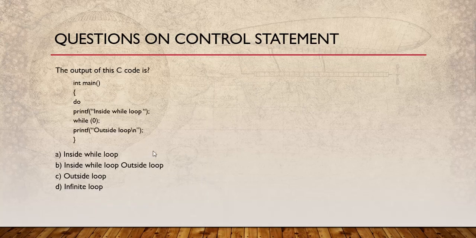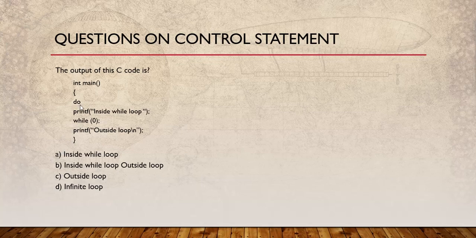Now the next question is a do while question. This is also a simple question. No error is there, so you should know that in this code no error is there. The options don't contain any option about compile time error or runtime error, so this code is correct.